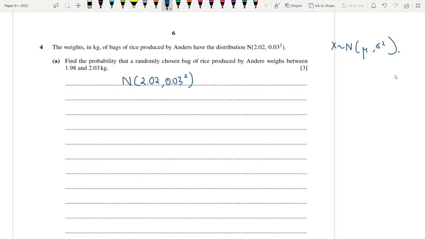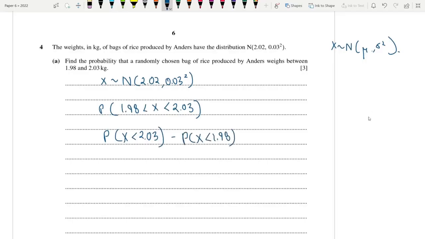Find the probability that a randomly chosen bag of rice weighs between these values. Okay. So let's call this x. X is normally distributed. So probability that x is greater than 1.98, but less than 2.03, yeah? So to break this down, you know what to do. Basically bigger minus smaller. So that's P(X < 2.03) minus P(X < 1.98). You guys know how this works, right?